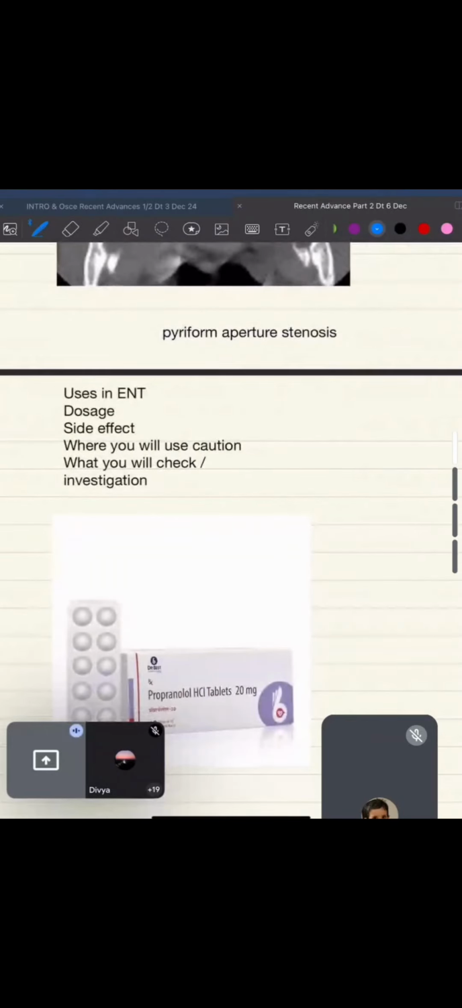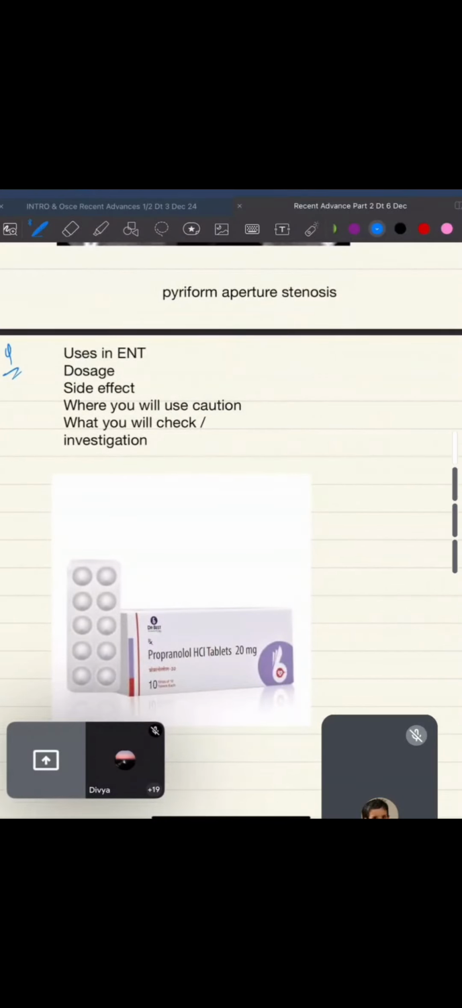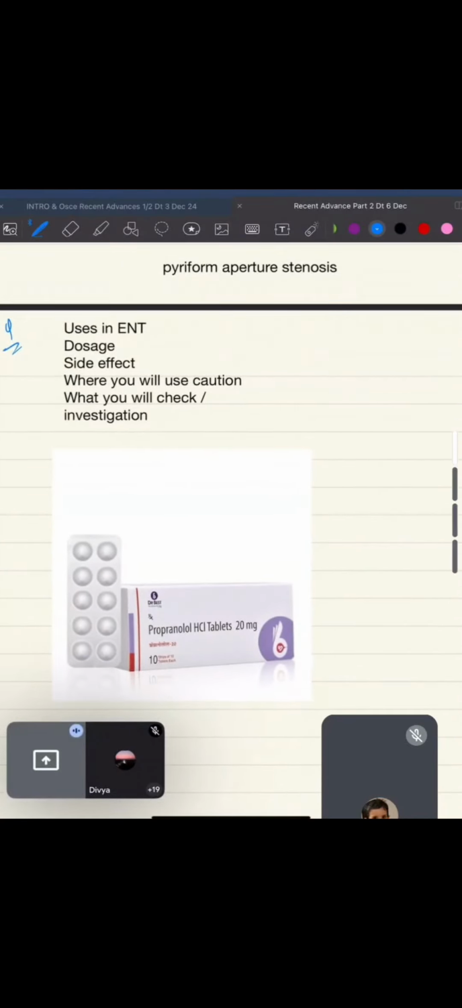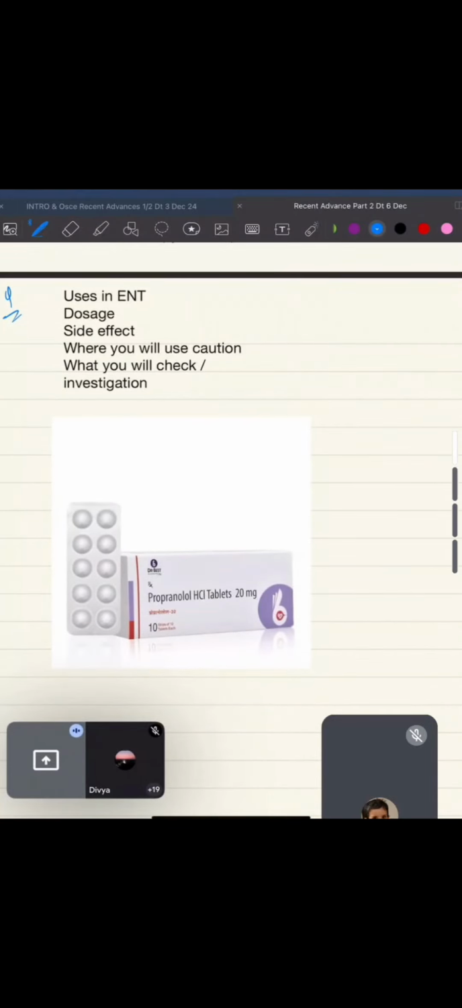You will be getting one question on your drug section. Propranolol has been asked multiple times before, repeating the same question. You should know the uses of propranolol in ENT. The uses are basically in thyroid storm, in hemangiomas and all. You can use it in vestibular migraine. Dosages you remember. Side effects you know.